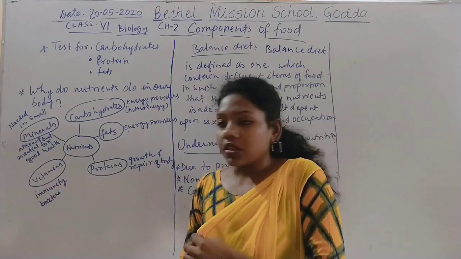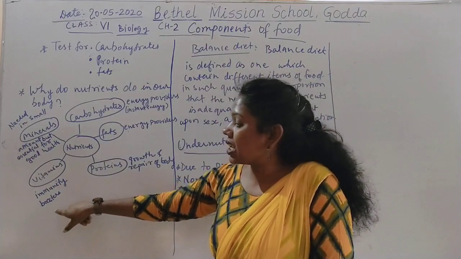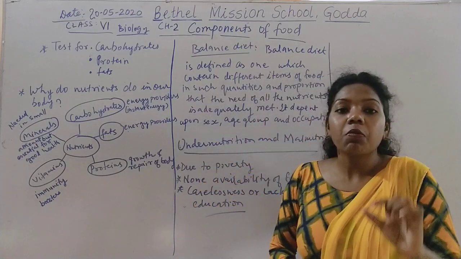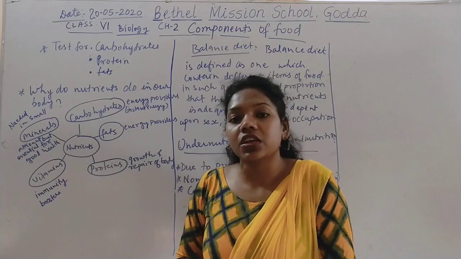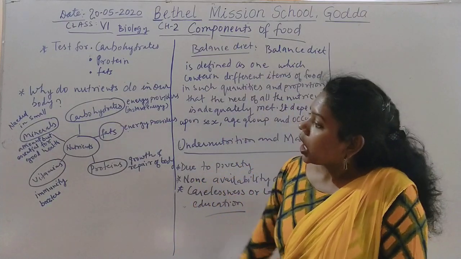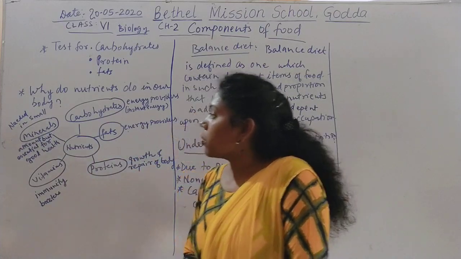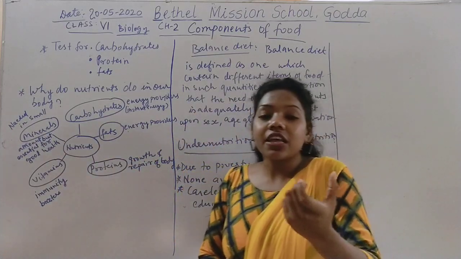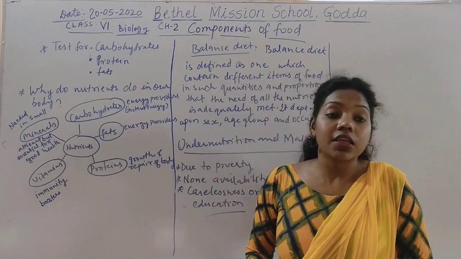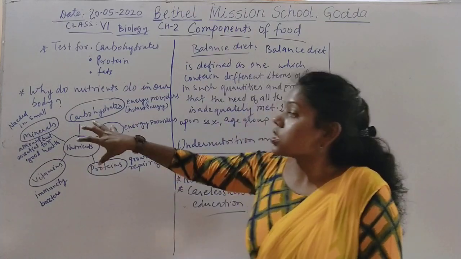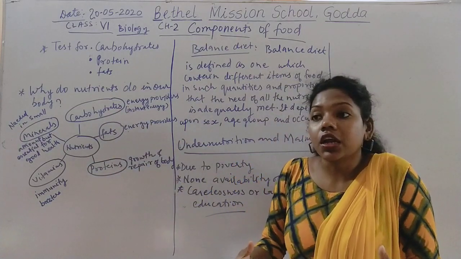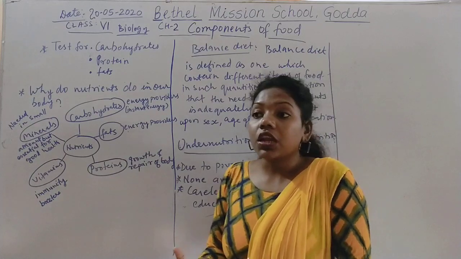Another is vitamins. Vitamins boost up our immunity. That means they help us to fight against any diseases when they enter our body. Another is minerals. Minerals are needed in a small amount, but they are essential for good health. So this is what nutrients do in our body.